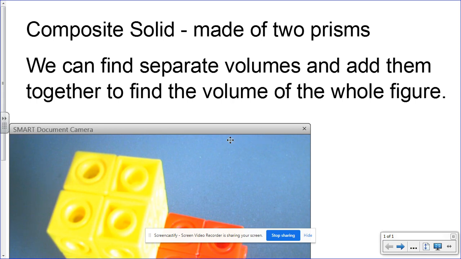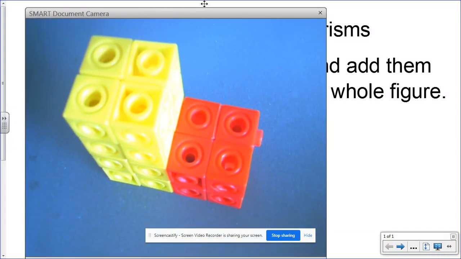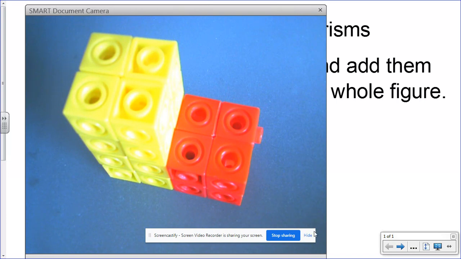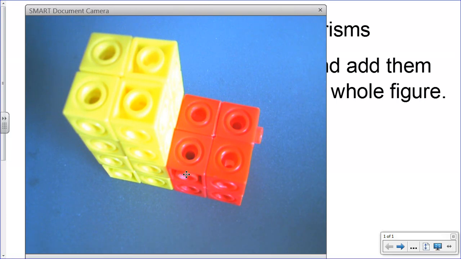Good morning, everyone. Today we're going to talk about composite solids for our math lesson. And when we find composite solids, we think, oh my gosh, it's going to be kind of crazy. Let me show you what composite solids look like. Right here on the screen, you can see that I have a red prism and a yellow prism. So really, this is just one big three-dimensional shape.